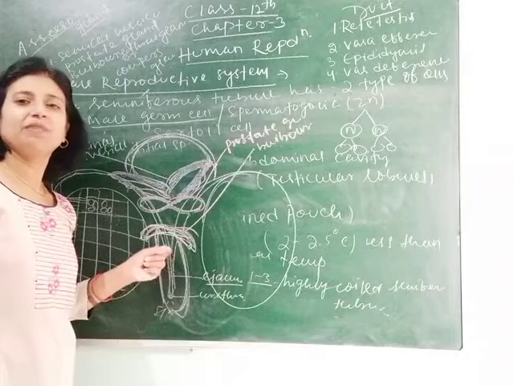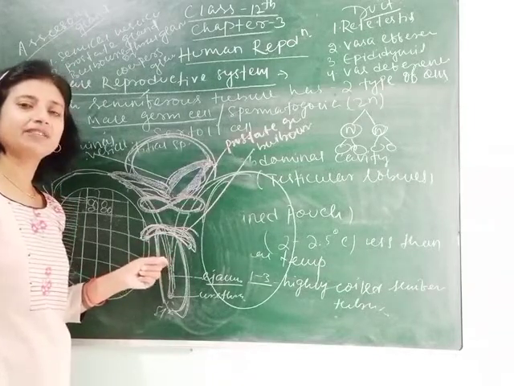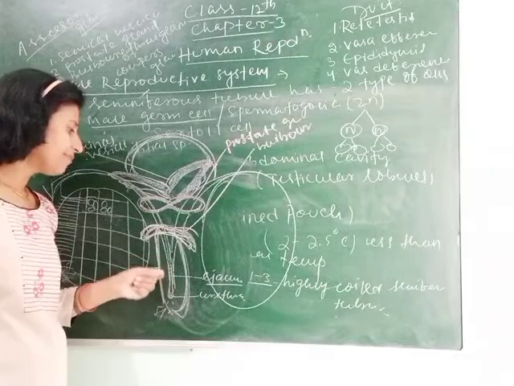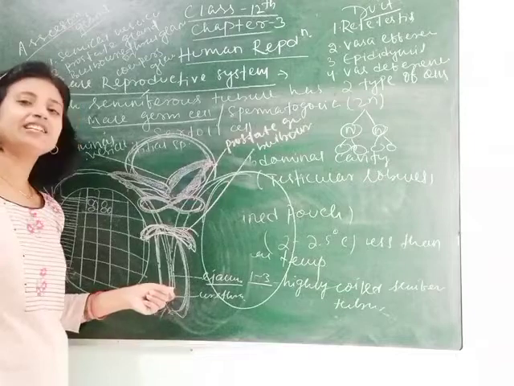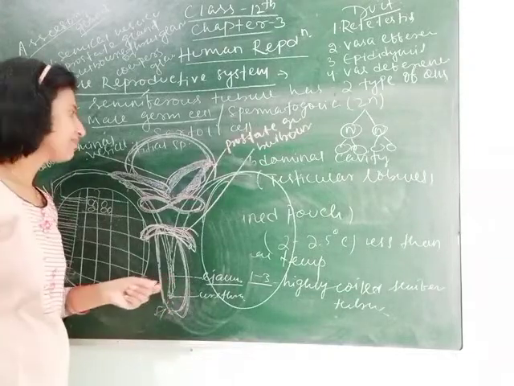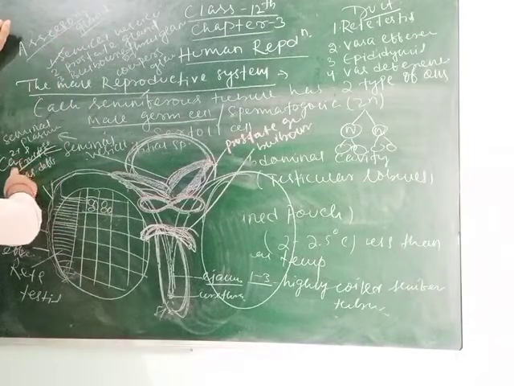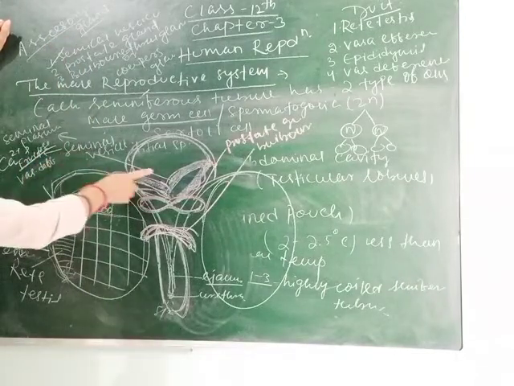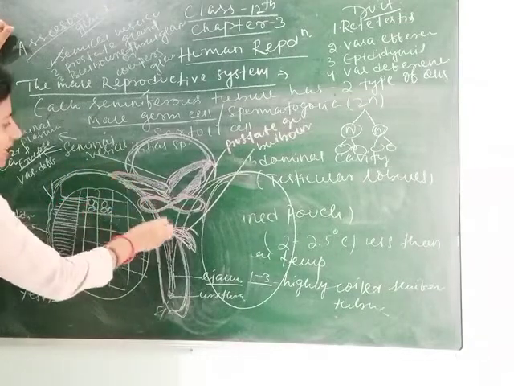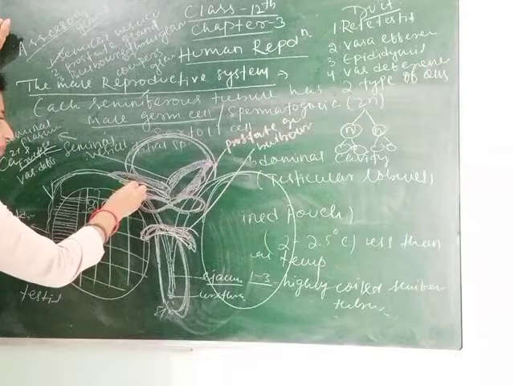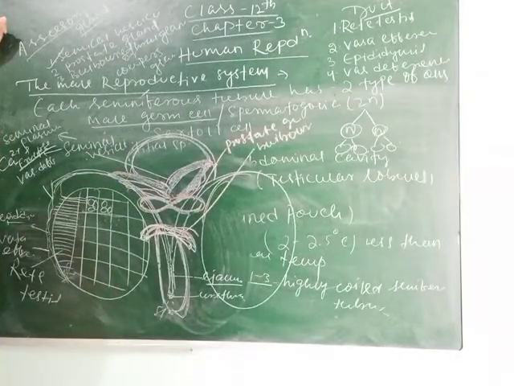Here, in the case of the human male, this is called the urinogenital tract. Why is this called the urinogenital tract? Because both sperm and urine are released through a common passage, called the urethral meatus. Clear, students? So the seminal vesicle contains calcium and fructose, due to which it provides nutrition to the sperm. When the sperms move towards the ejaculatory duct, the secretion of the seminal vesicle mixes with it, and they get nutrition.